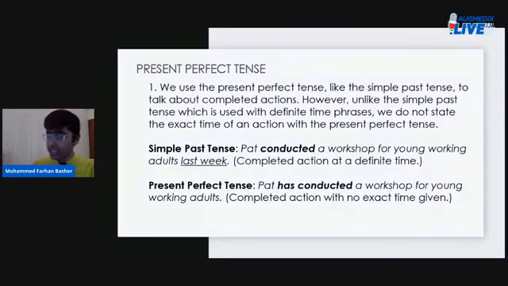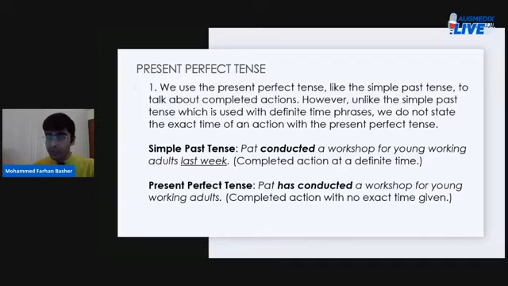We use the present perfect tense, like the simple past tense, to talk about completed actions. This is very important and a little tricky, so I would request you to pay as much attention as possible. However, unlike the simple past tense, which is used with definite time phrases, we do not state the exact time of an action with the present perfect tense.